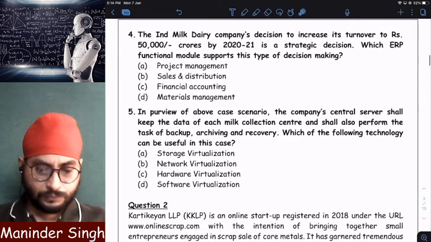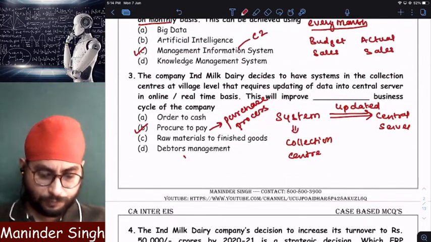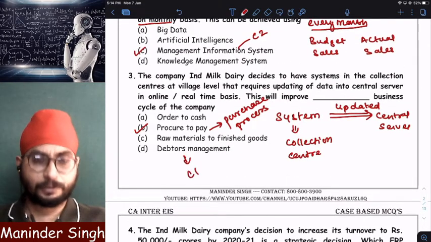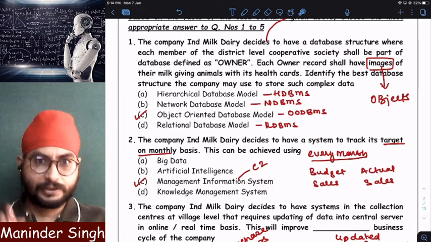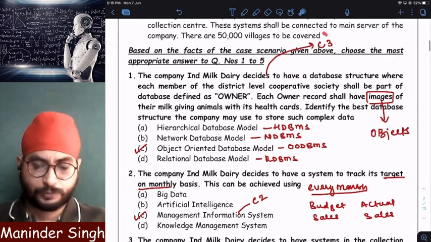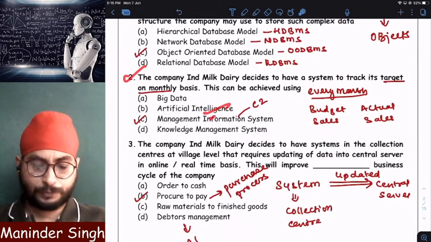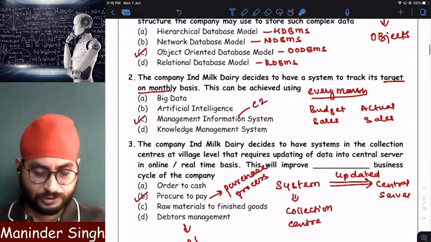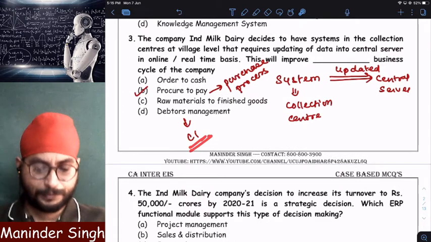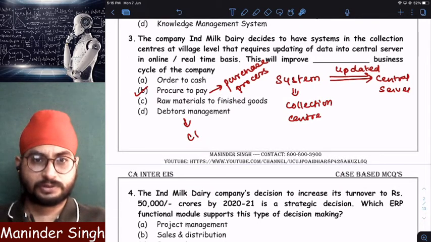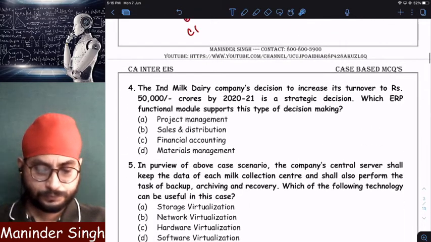Next. This is again from chapter number 1, automated business process. See, in one general case law, they have asked the first question from chapter number 3. Second question has come from chapter number 2, that is financial and accounting systems. Third question has come from chapter 1, automated business process. So it is not that all questions will come from only one chapter. Different questions from different chapters may also come.